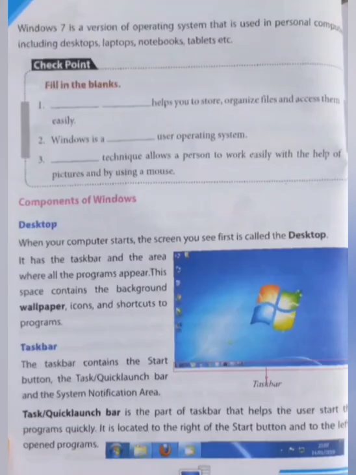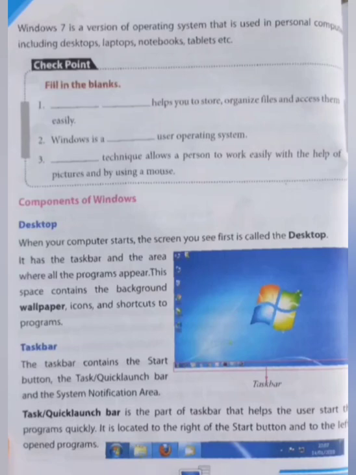Now we will see components of Windows. First, desktop. When your computer starts, the screen you see first is called the desktop, and it has the taskbar and the area where all programs appear. This space contains the background wallpaper, icons, and the shortcuts to programs. As in the figure you can see this space, which contains the background wallpaper and the area where all programs appear, and this screen when you start your computer is called the desktop.